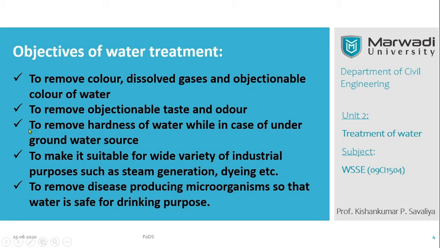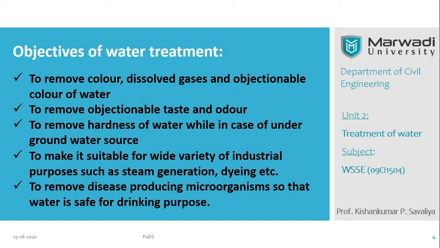Similarly, water treatment is required to remove the hardness of the water, in case of underground water resources. Okay, water treatment is required to make water suitable for a wide variety of industrial purposes such as steam generation, dyeing process, etc. Let us see the example of the paper mill.